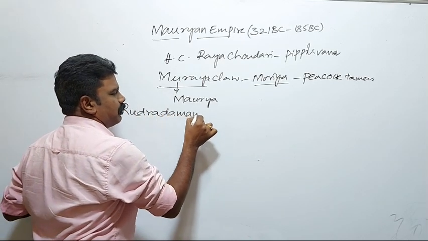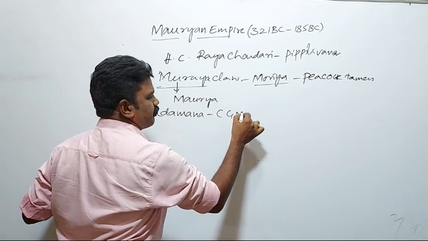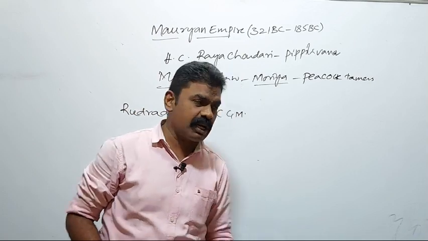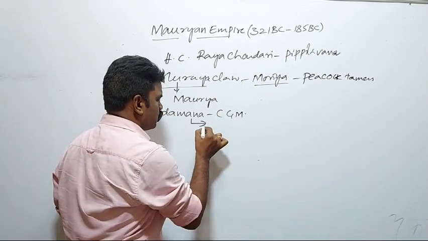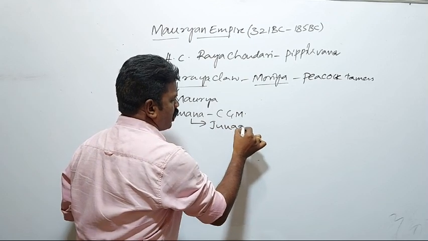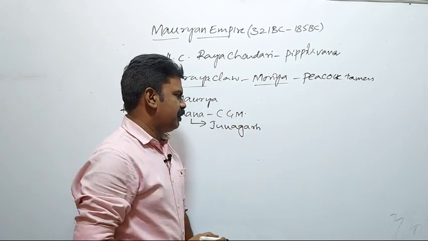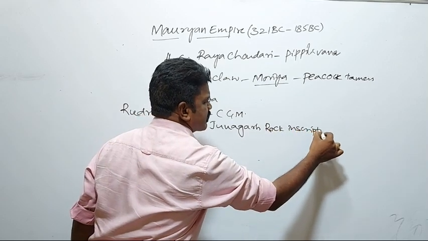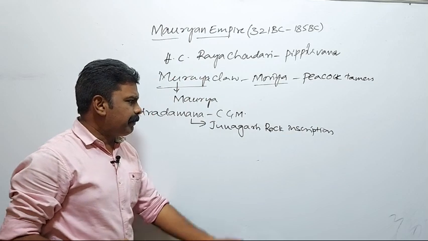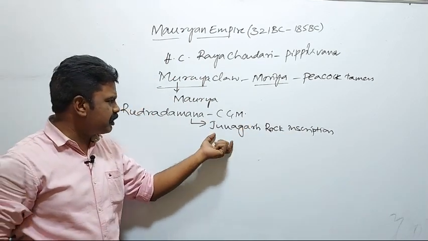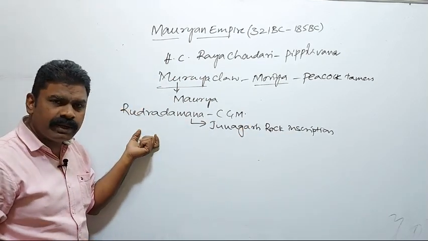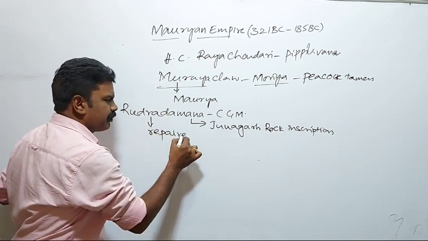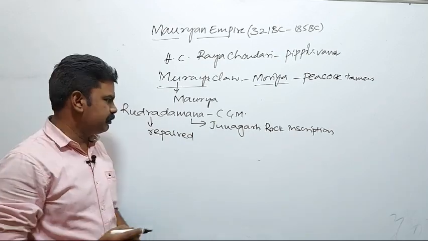Another piece of information is that Rudradamana also mentioned Chandragupta Maurya in his inscription called the Junagarh rock inscription. This Junagarh rock inscription was the first fully Sanskrit inscription in India. The purpose of issuing this inscription was that Rudradamana repaired the Sudarsana lake.